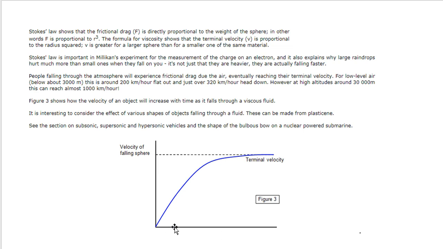With increase of time, the velocity increases, and after a certain time, from this point, the graph flattens, and at this point the velocity becomes steady. This portion of the velocity is called terminal velocity. Okay, now we're going to the next section.